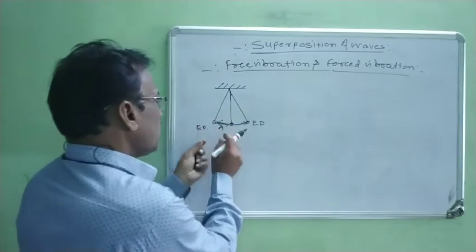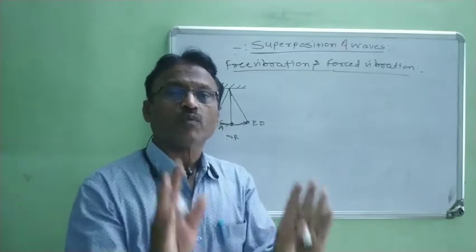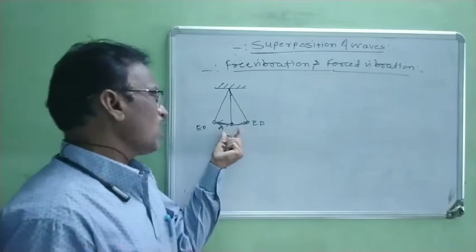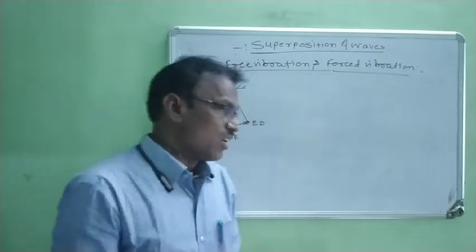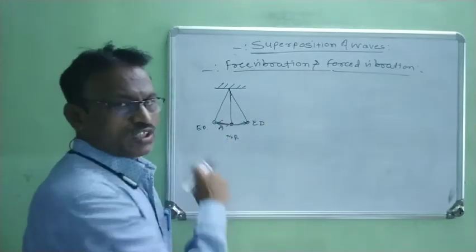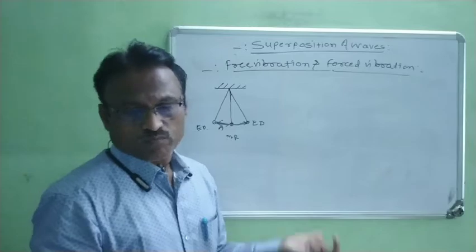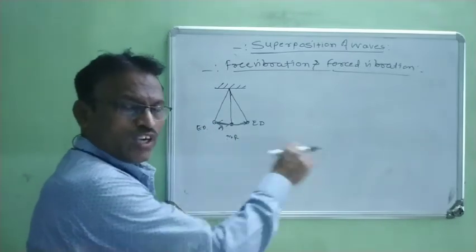But initially, when it is released, no external force is applied on that pendulum. But even then, this pendulum moves in to and fro motion, means the pendulum vibrates from its mean position, right? In to and fro motion.